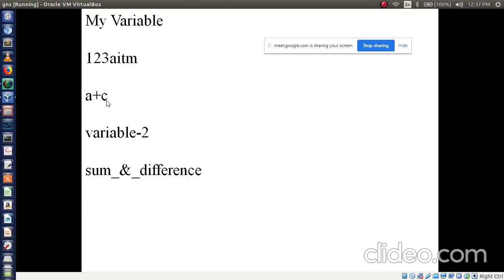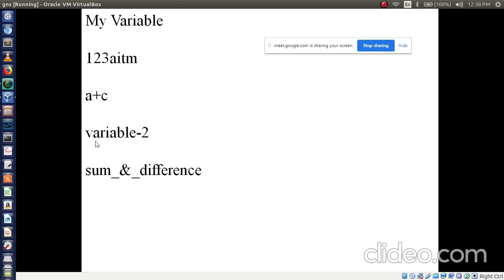Except these two symbols, we cannot use other symbols. Everybody is clear? We will only use two symbols, dollar or underscore. Apart from other symbols, we can simply reject it. It is an invalid identifier. Is that clear? Everyone clear this doubt? Okay.